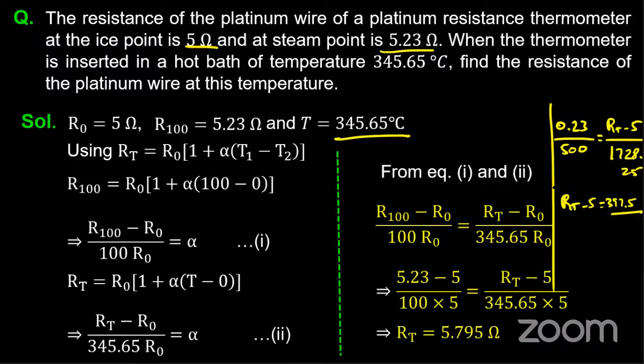Cool. So Ramakrishna Reddy had given this answer. Yes, guys, you could try to answer this. So I will directly take this divided by 500. You get RT minus 5 is equal to 0.794. On simplifying, you get RT is 5.794 ohms. So this is your value for RT.